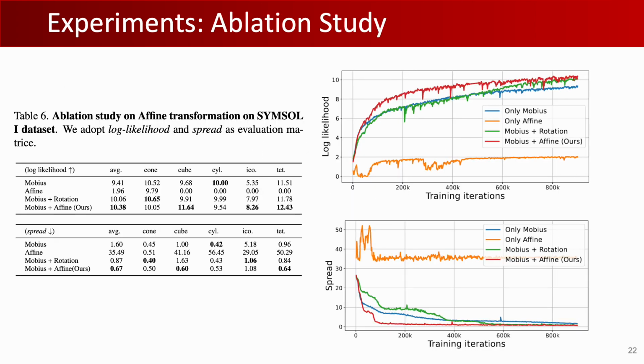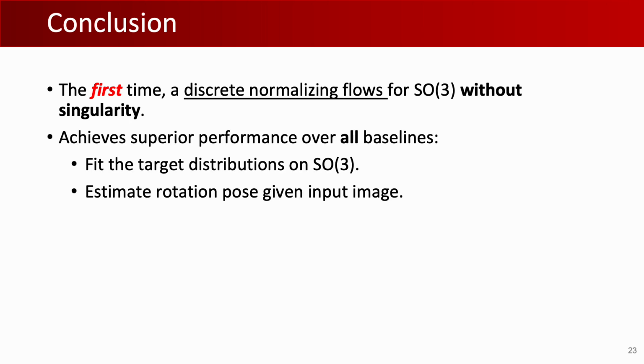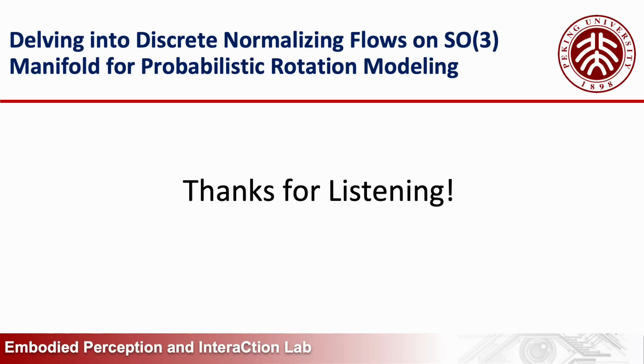Ablation study shows the effect of the 2 parts of our models. Mobius coupling layers are the base of our models, and quaternion affine transformation can quickly concentrate distribution and accelerate learning speed. In conclusion, we propose for the first time a discrete normalizing flow for SO3 manifold without singularity. It achieves superior performance over all baselines on both fitting the target distribution on SO3 and estimating pose given input images. Thanks for listening.